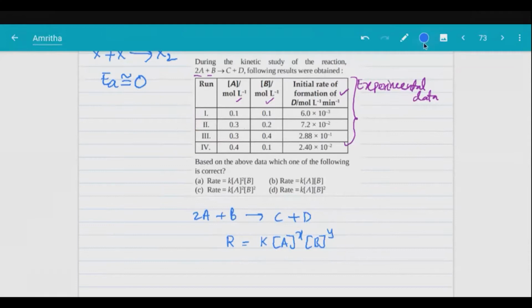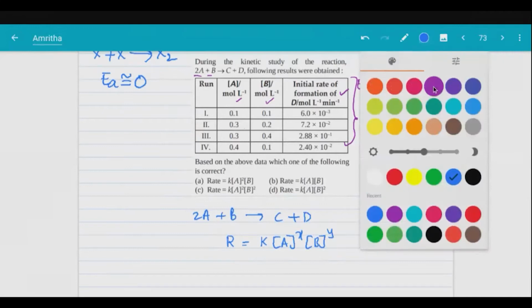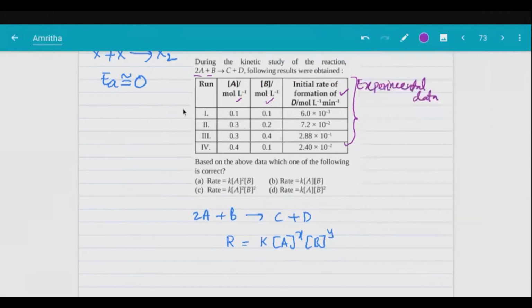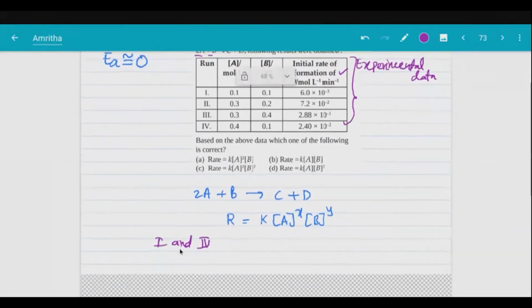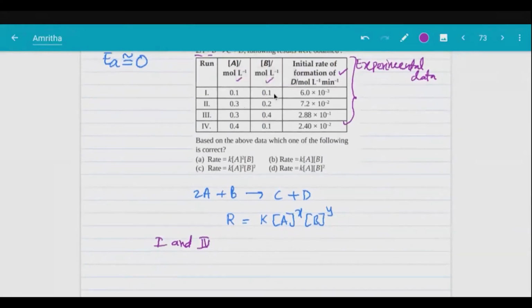For that, let us take it equation-wise. This is equation 1, this is 2, fine. I'll observe 1 and 4 first. In 1 and 4, I kept B constant. Just focus on the first and fourth experiment.